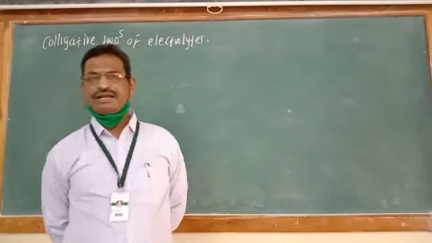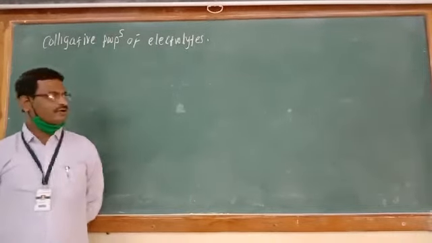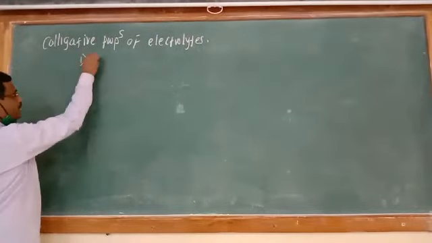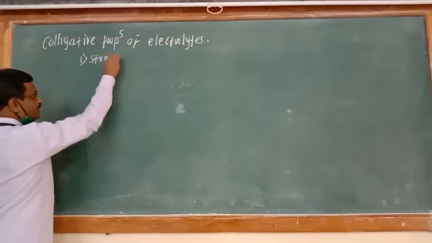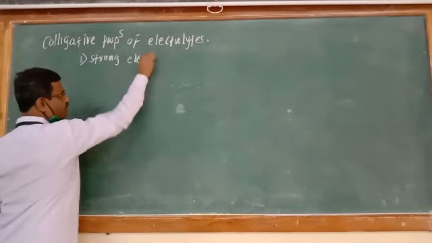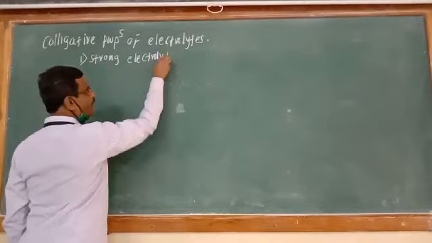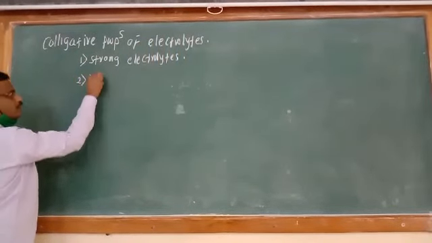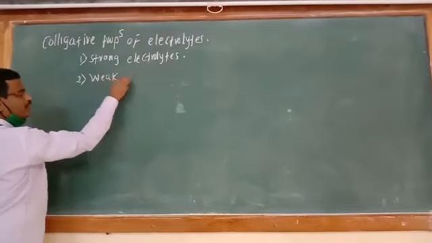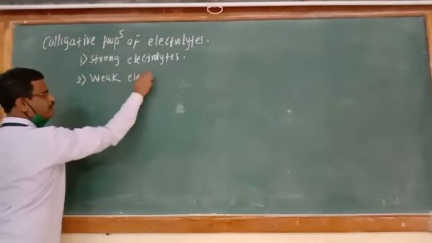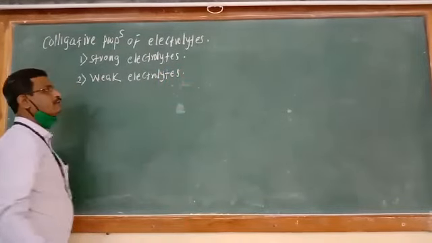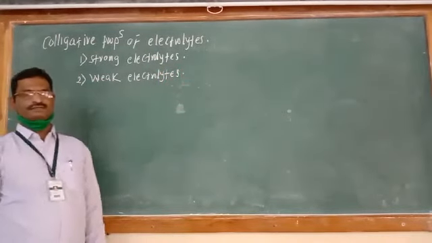Whenever the electrolyte undergoes complete dissociation, it is known as a strong electrolyte. The electrolytes which undergo complete dissociation are known as strong electrolytes, and the electrolytes which undergo incomplete or partial dissociation are known as weak electrolytes.